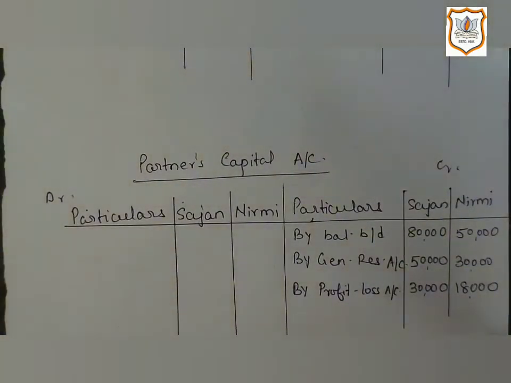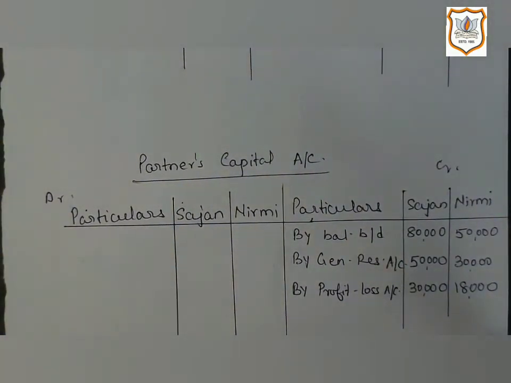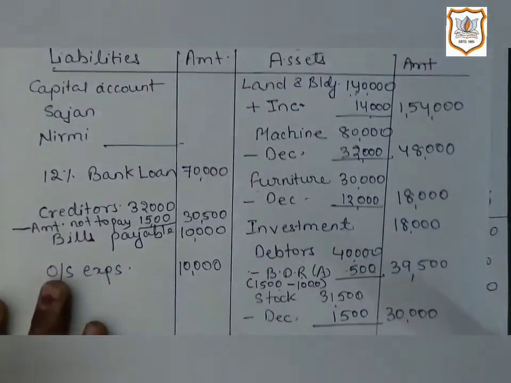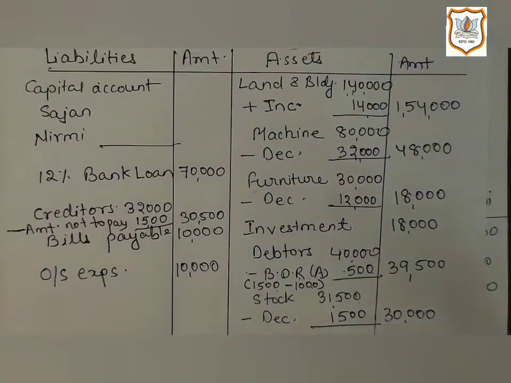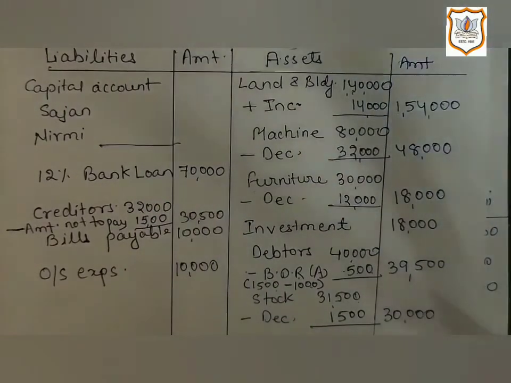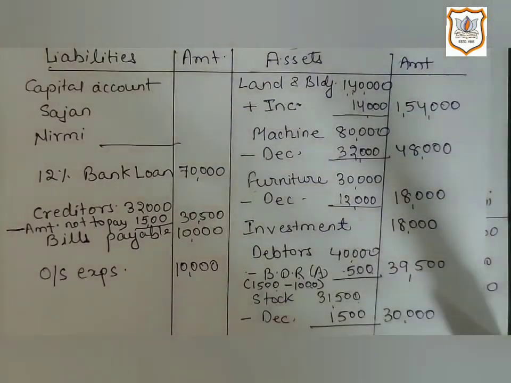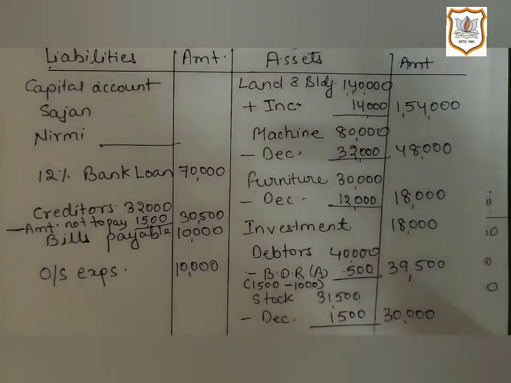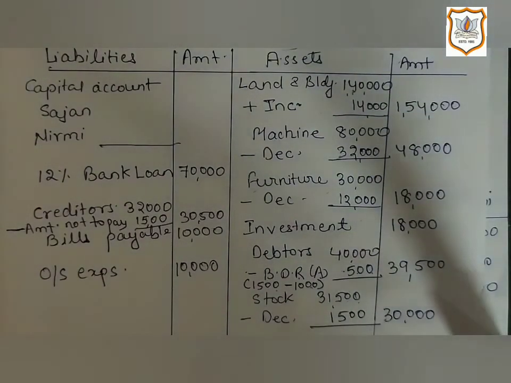Now next item given is 12% bank loan, that is 70,000. Bank loan is a non-current liability, so it will be recorded on liability side, bank loan 70,000. Then out of remaining amount, here bills payable is there, which is 10,000 given in their old balance sheet.